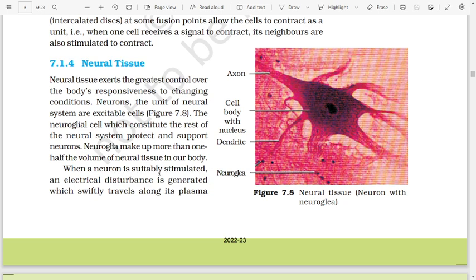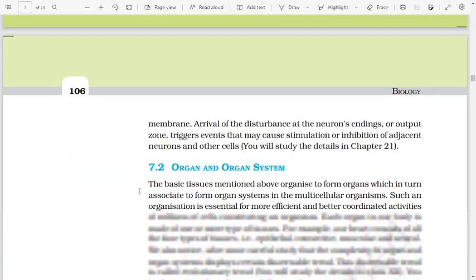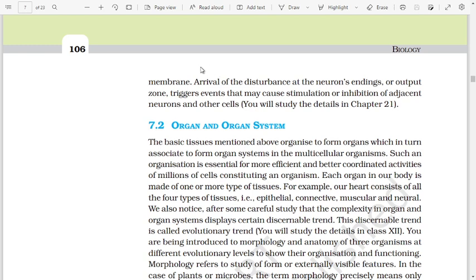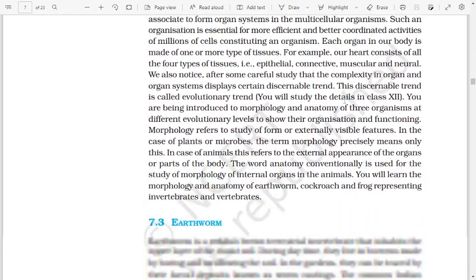When a neuron is suitably stimulated, an electrical disturbance is generated which swiftly travels along its plasma membrane. Arrival of the disturbance at the neuron's ending or output zone triggers events that may cause stimulation or inhibition of adjacent neurons and other cells. You will study this in detail in chapter 21.